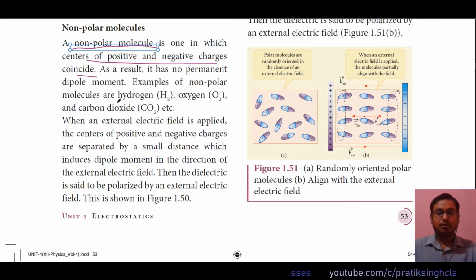For example, non-polar molecules are hydrogen H2, oxygen molecule, carbon dioxide molecule, etc. Here, if you can see in H2, the positive and negative centers are the same. That is why there is no net dipole moment. Same thing in the oxygen molecule or in the carbon dioxide molecule. When you see the structure of carbon dioxide, it is something like this: carbon at the center, a double bond to oxygen, and again a double bond to oxygen.